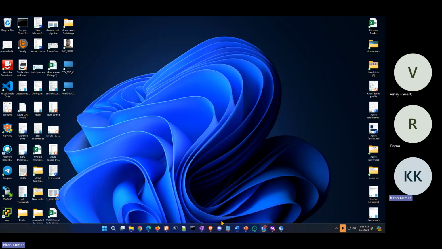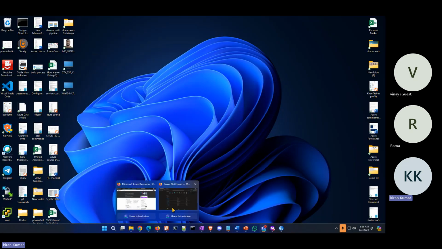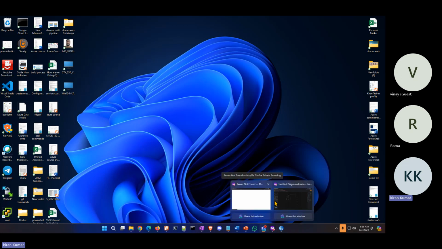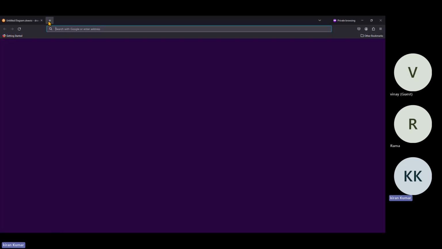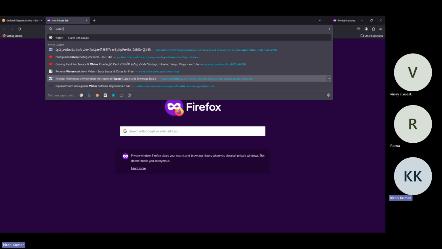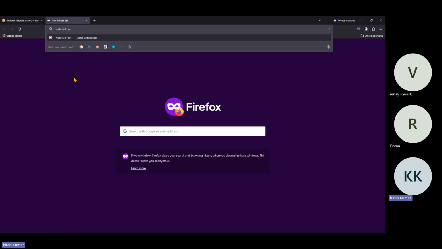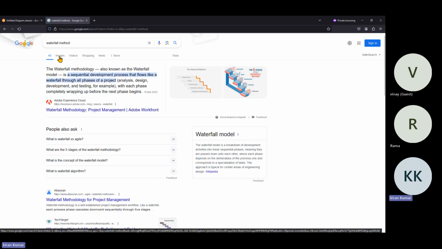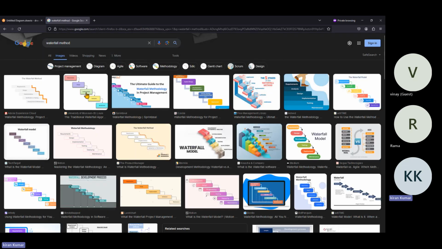What exactly is the waterfall method? We'll try to understand it, because in interviews they also ask about this waterfall method, and they also ask about the SDLC method. So first of all, we'll try to understand the waterfall method. Image-wise, it's very simple.